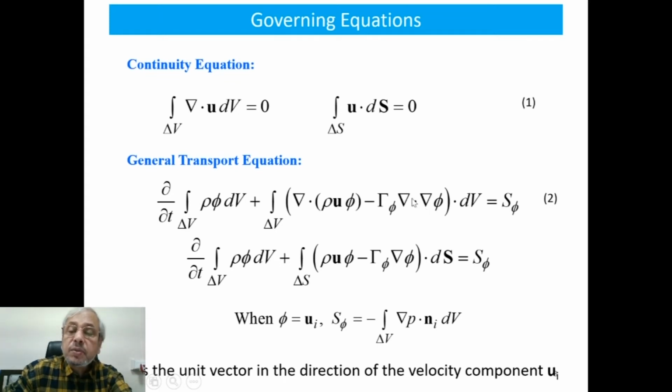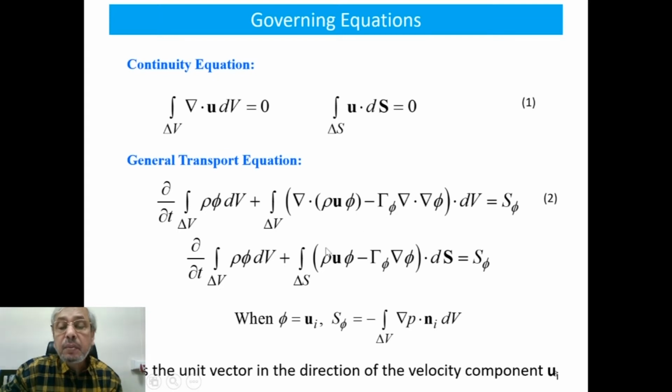Basically this will produce del square phi type of terms together with the diffusion coefficient. It is basically the diffusion, either momentum diffusion or energy diffusion, integrated over the volume of interest, and this is the source term. So this is the generalized way of writing this.